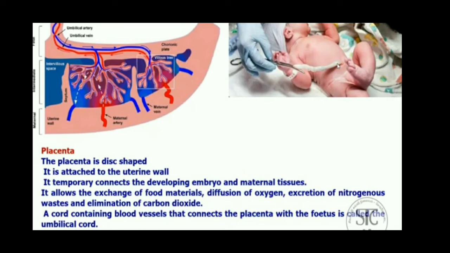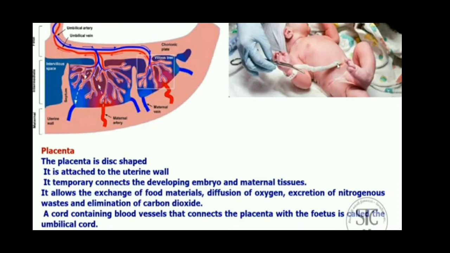So, this is placenta. This placenta is a temporary association between the developing embryo and the maternal tissues. So, this is the place for the exchange of food material and elimination of waste, everything between mother and the developing fetus. This placenta is connected with a cord-like structure to the fetus. That structure is called umbilical cord.